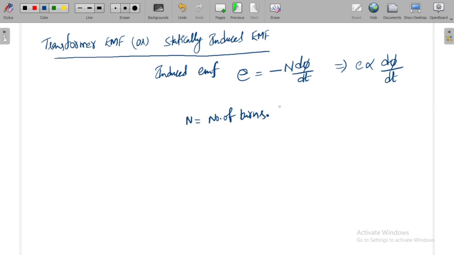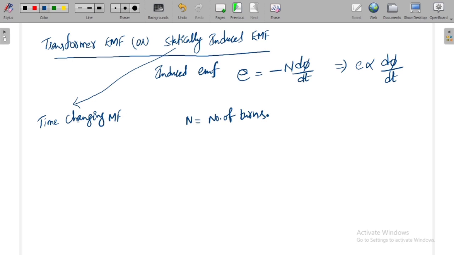Now here, what we need to understand in statically induced EMF is, here we will create a time changing magnetic field. Because of the time changing magnetic field, we are not moving the conductor. We want to introduce an EMF in a stationary conducting loop.